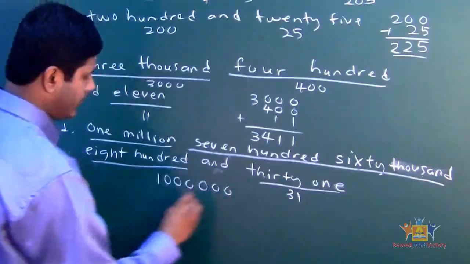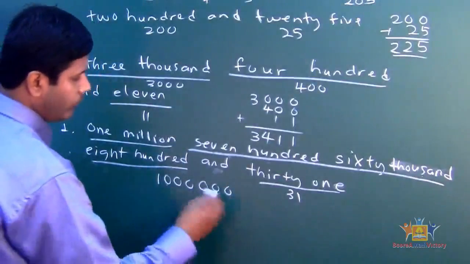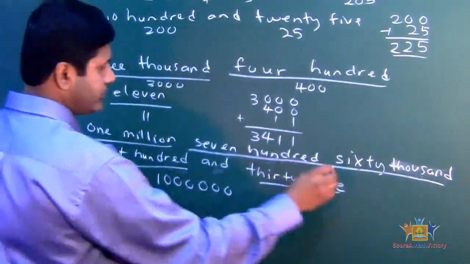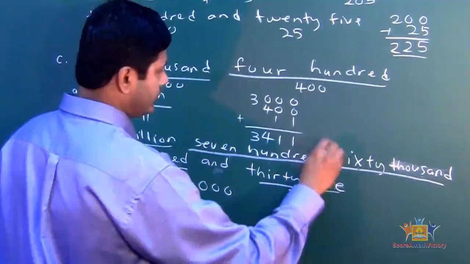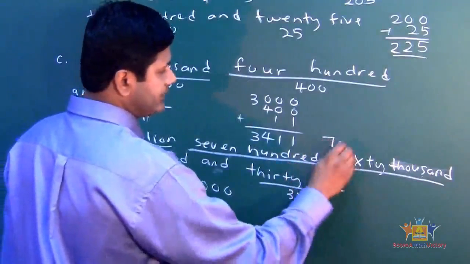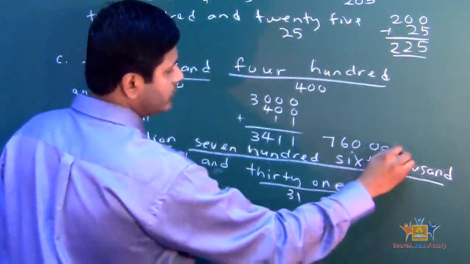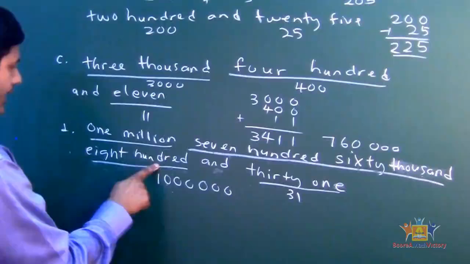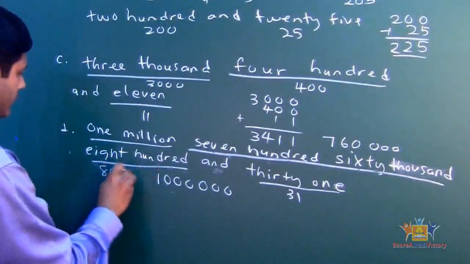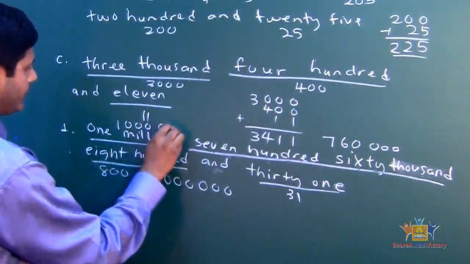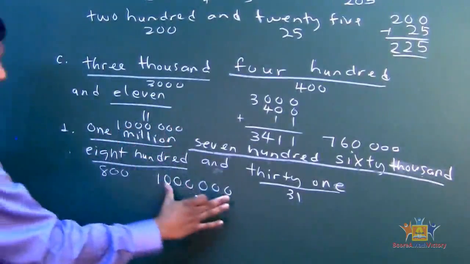760,000. Now don't worry about lining up, just write it out. This one's 1 million, and this one's 760,000. See that? 760,000. How many zeros? 3 zeros. This one's 800, so we could just put 800. Now we're going to line it up. This one's 1 million. We take the million and put it right there.